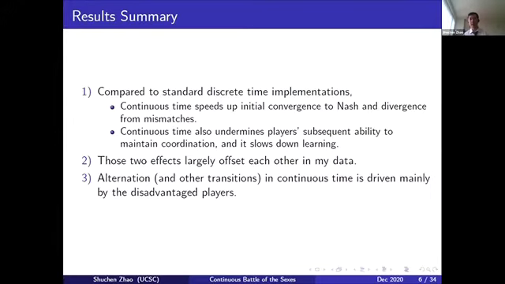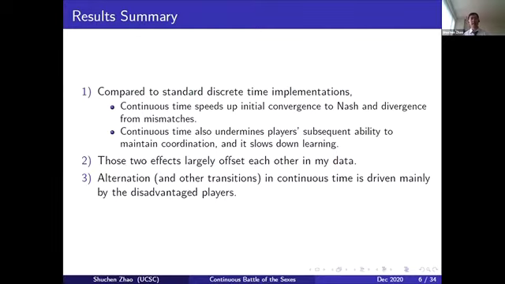First of all, I found that people behave quite differently in those two time environments. On one hand, in continuous time, people converge to their first Nash and deviate from mismatch faster than they do in discrete time. But on the other hand, the continuous time environment also undermines players' subsequent ability to maintain such coordination in the equilibrium pause, and it also slows down learning in general. Given those two contradictory forces, they offset each other, and eventually the treatment effect of continuous time becomes insignificant.